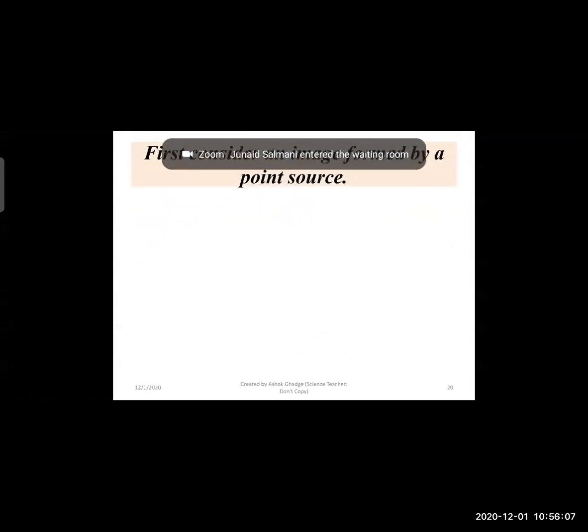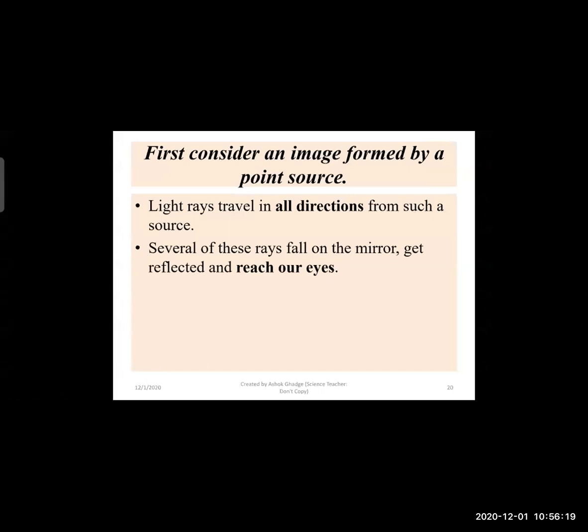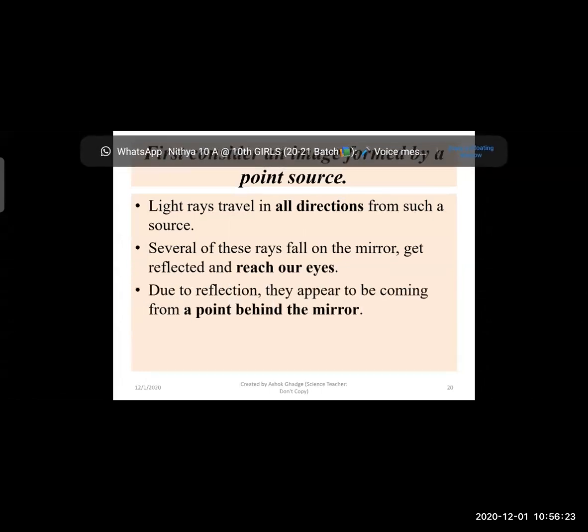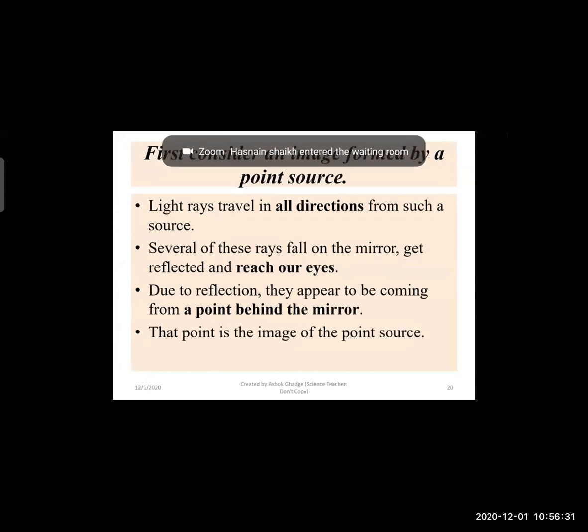First we will consider an image formed by a point source. Light rays travel in all directions from a source, several of these rays reach our eyes after reflection, and due to this reflection they appear to be coming from a point behind the mirror, and that point is the image of the point source.